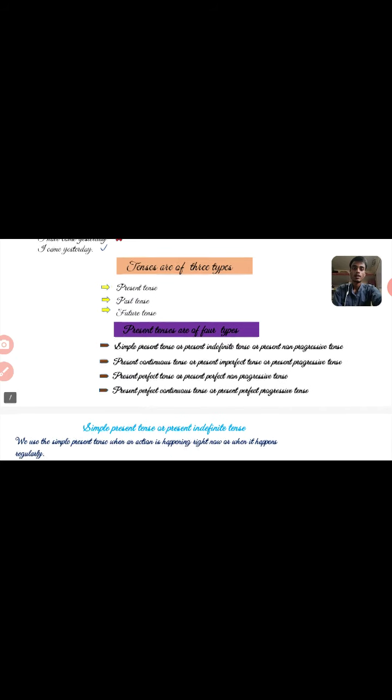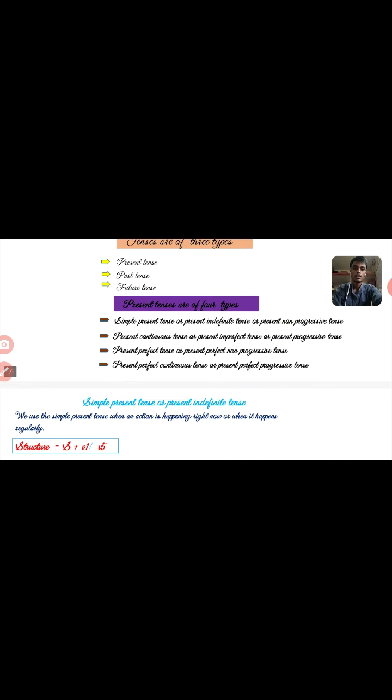Okay, so let's move. Tenses are of three types. First is present tense, second past tense, and third future tense. Present tenses are of four types. First is simple present tense or present indefinite tense or present non-progressive tense.